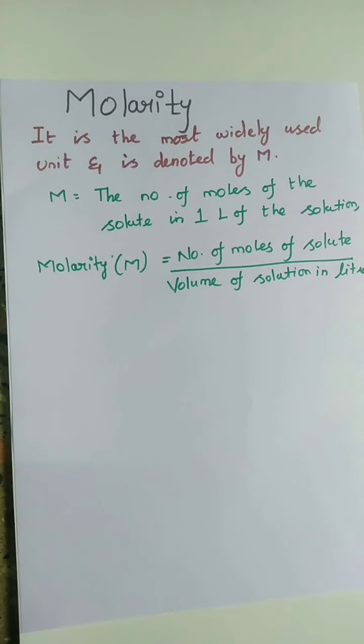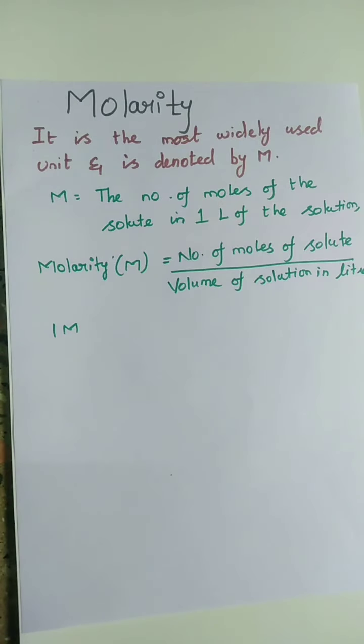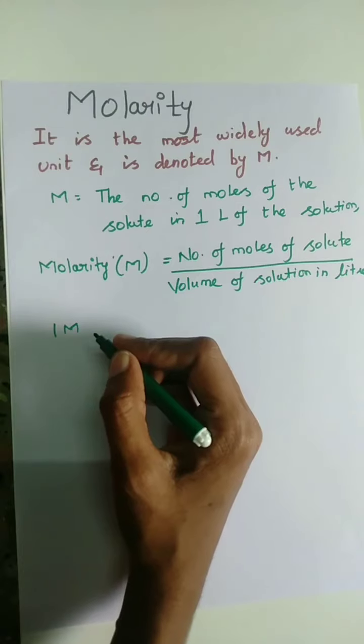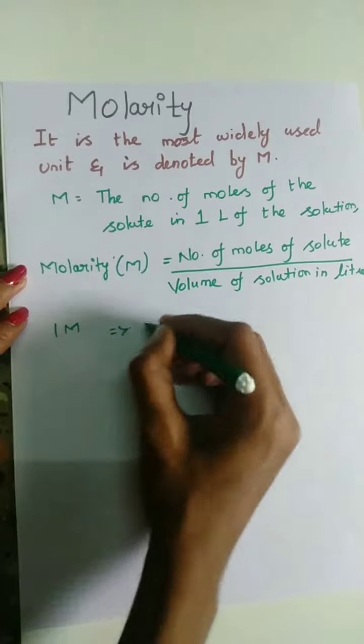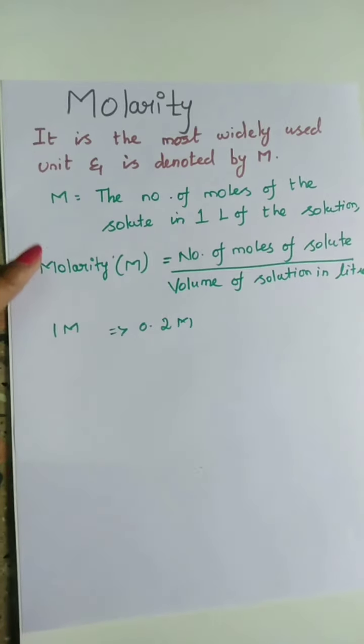Suppose we have 1 molar solution of a substance, say NaOH, which means sodium hydroxide solution, and we want to prepare 0.2 M solution from it.